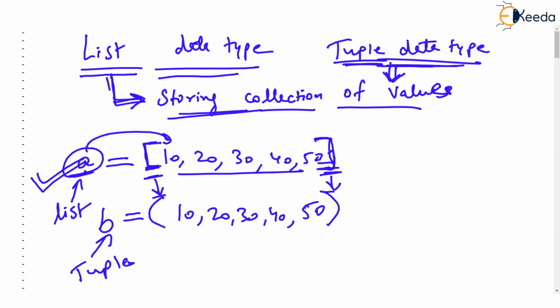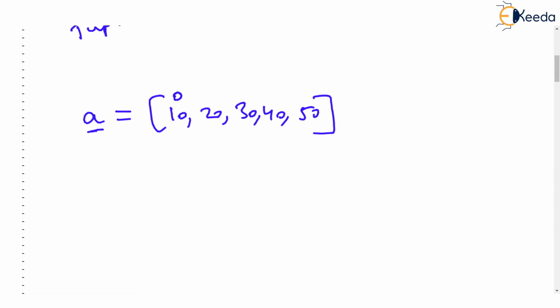By the way, list is used for storing a collection of values. Now, suppose in my program I have written A is equal to 10, 20, 30, 40, 50. So this is a list of 5 values. When these values are stored in the memory of the computer, these values will always have indexes. This value 10 has index 0, and the others have 1, 2, 3, 4. That's why people often think this is like an array. By the way, the indexing is there.